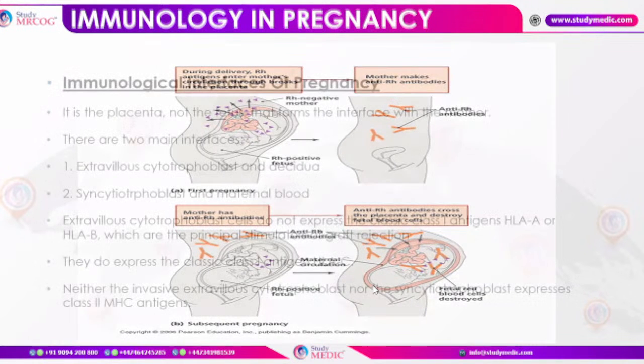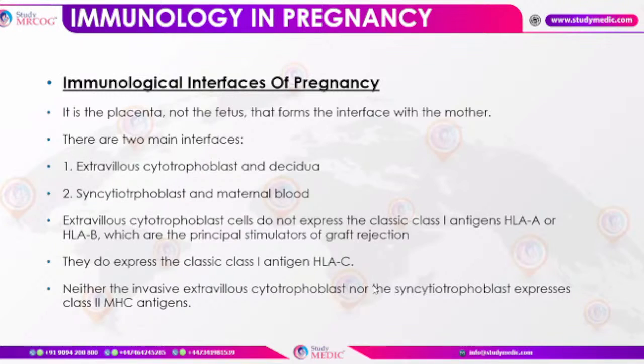Okay, the immunological interface of pregnancy is the placenta. It is not the fetus, it is the placenta that forms the interface with the mother. There are two main interfaces. One is extravillous cytotrophoblast and decidua, and the second is syncytiotrophoblast and maternal blood.